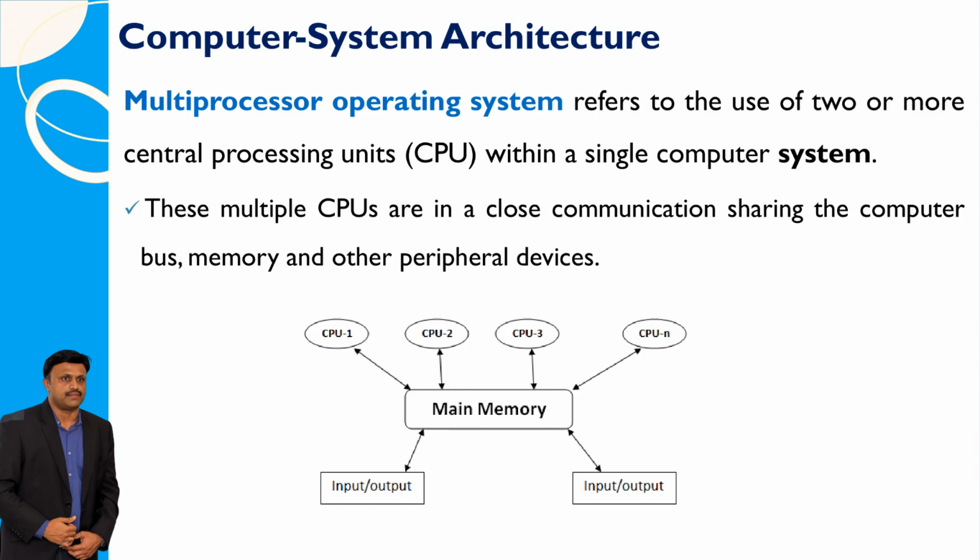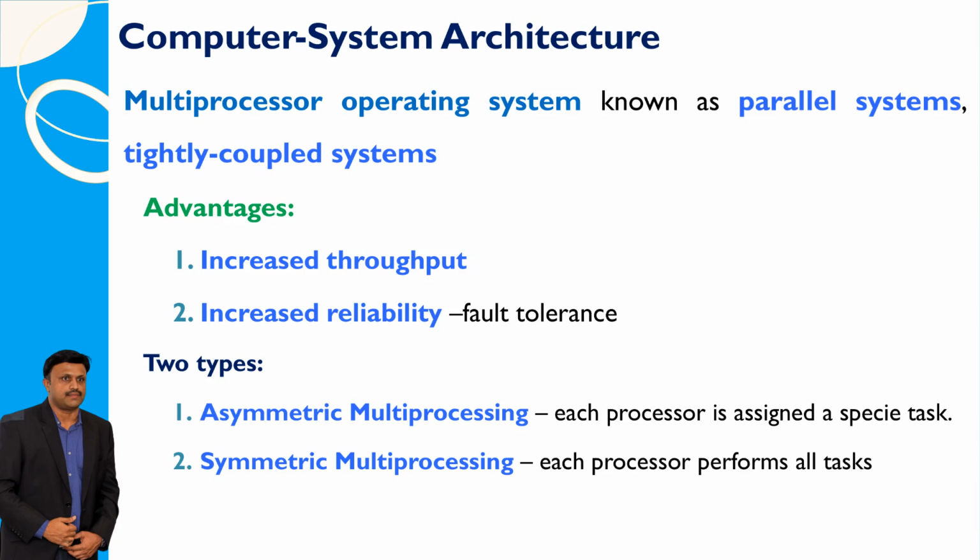A multiprocessor operating system means using two or more central processing units, CPUs, in one computer. These CPUs work closely together, sharing things like the computer's bus, memory, and other devices. A multiprocessor operating system, also called a parallel system or tightly coupled system, offers some advantages. First, it boosts throughput, meaning it can handle more tasks at once. Second, it enhances reliability by having fault tolerance, which means it can keep working even if there's a problem.